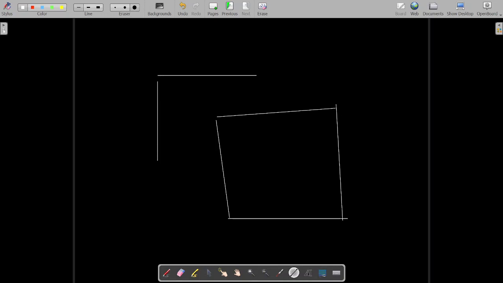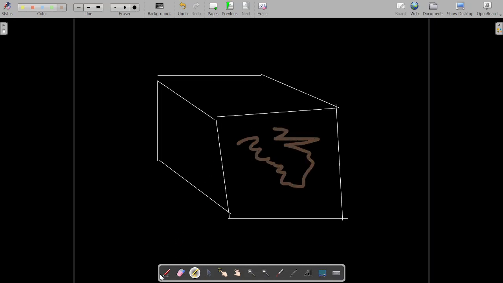Suppose this is your container. Then what will happen in this container? Simply some gas will be there inside this container.